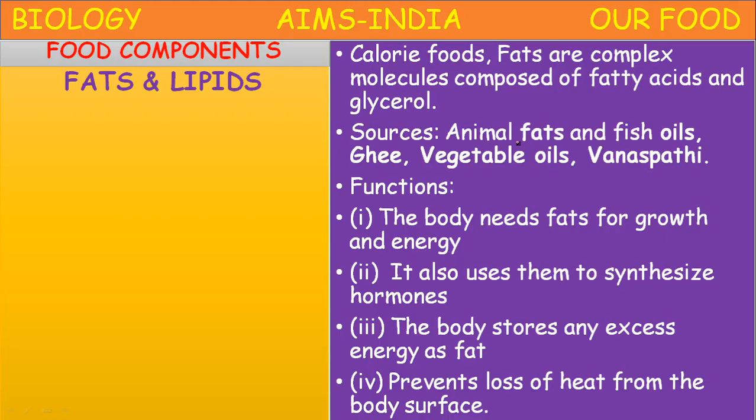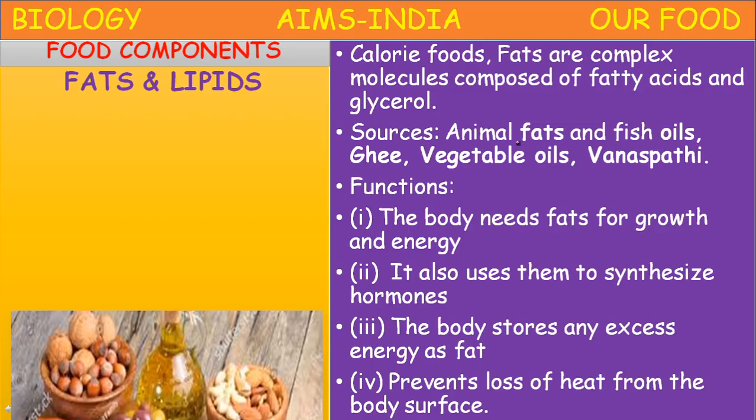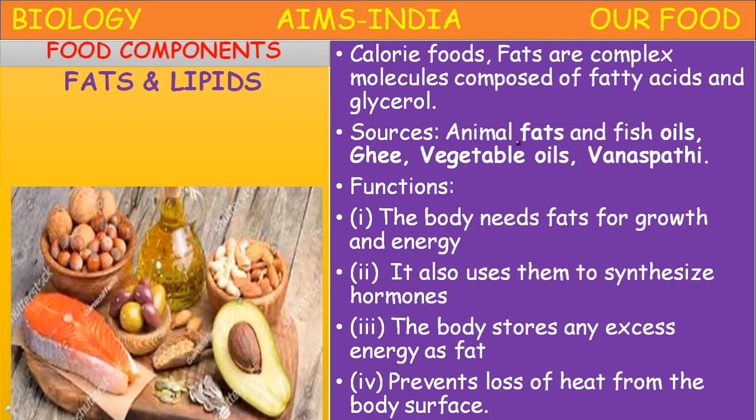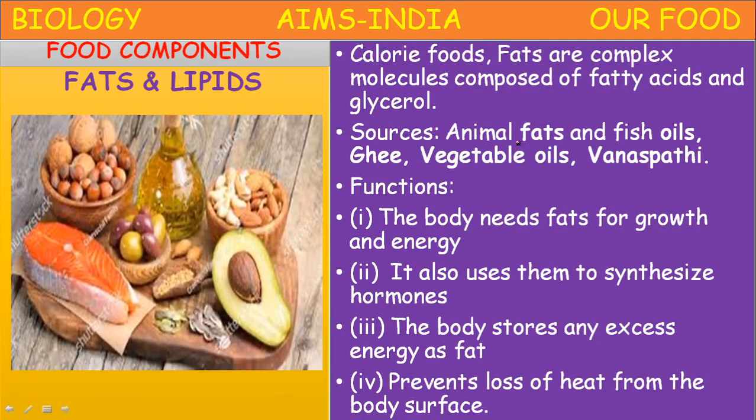All these fats and lipids are required for the formation of biological membranes. Plasma membrane: every cell is protected by this plasma membrane. They are made up of lipoproteins, proteins and lipids. The fat rich food materials, some nuts.